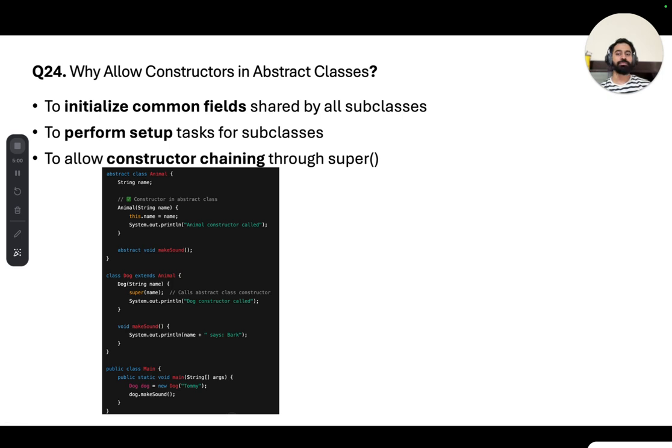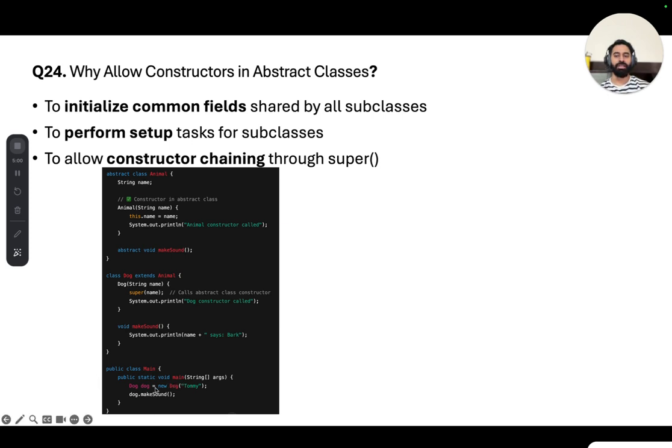Then we have the constructor of this Dog class, which uses the super keyword to call the abstract class constructor, right? So this is the abstract class constructor of Animal. From the Dog class we can call the constructor of the Animal class by using the super keyword here, right? And then we have a makeSound method which is fully implemented.